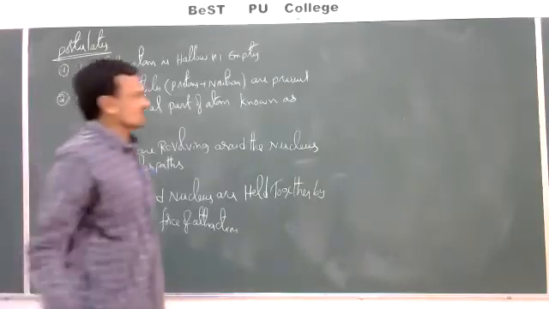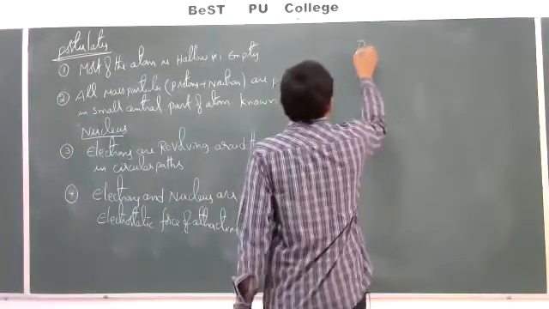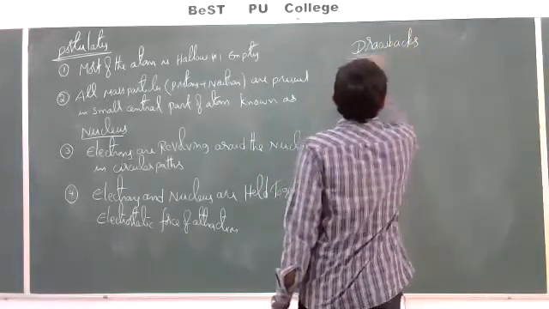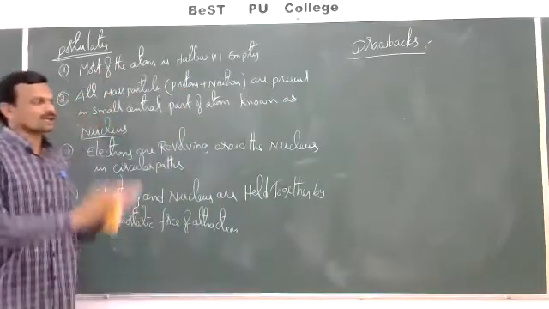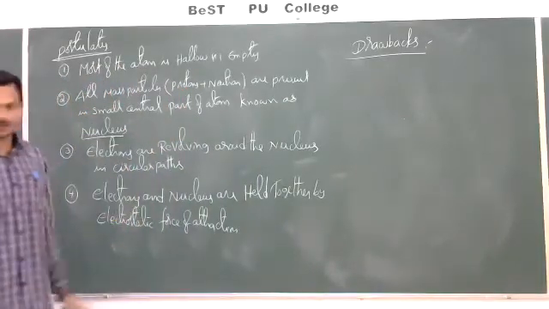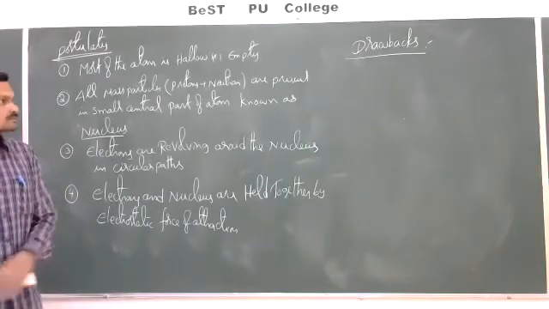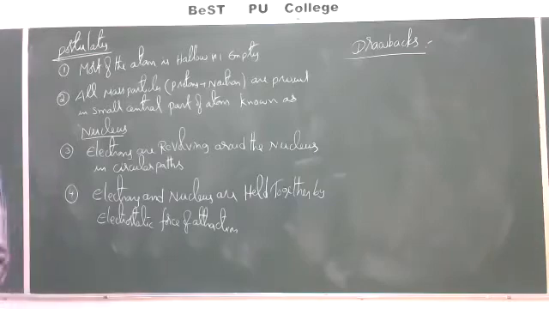But this theory has some drawbacks. Okay, Rutherford proposed a nucleus and electrons revolving around the nucleus. And now, what are the drawbacks of this theory?